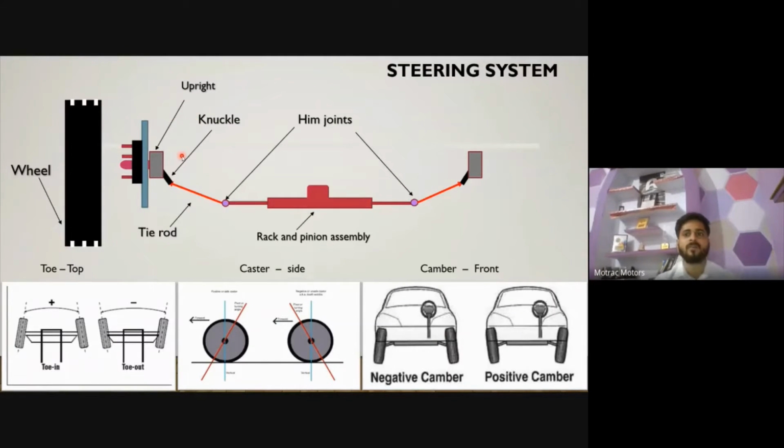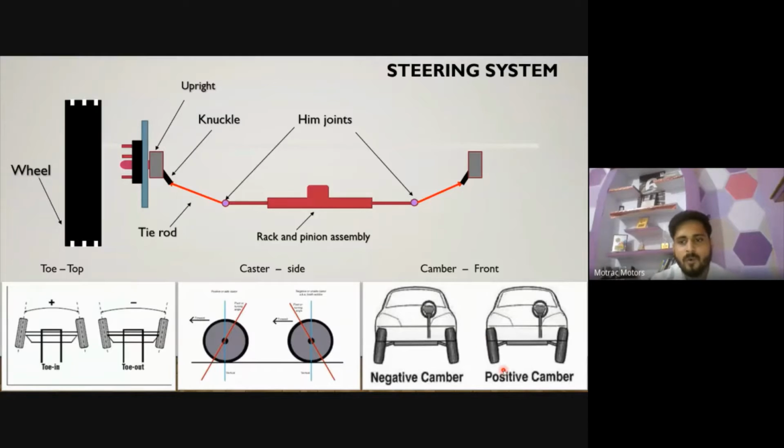Okay, so there is some terminology behind the steering system. If you are designing your steering system or correcting your steering system, you need to understand this terminology. I'm explaining each and every term, and if you have any kind of doubt, you can just put it in your chat box. I'll try to solve all your doubts.